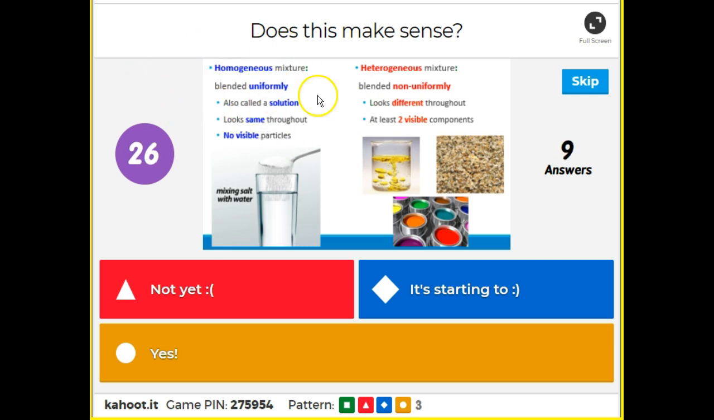All right, so homogeneous means it's blended uniformly. We also call that a solution. Looks the same throughout. No visible particles. Heterogeneous means it's blended non-uniformly. It does look different throughout, and generally you can see the differences, right? So 10 seconds, let me know if that makes sense.